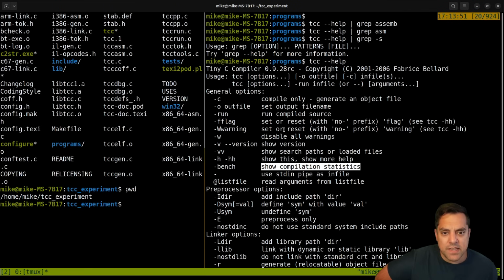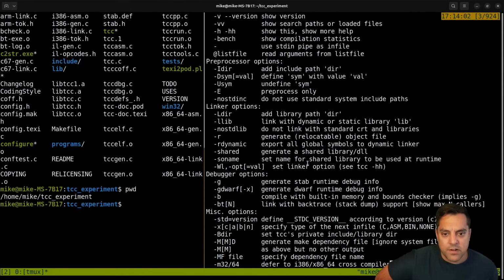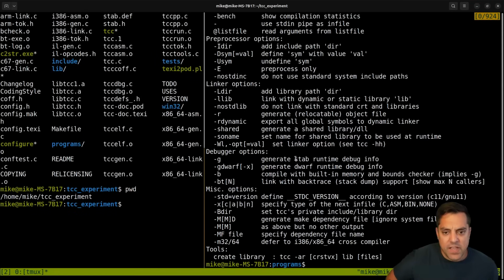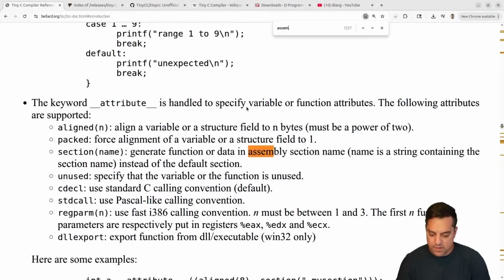I'm not sure if I've seen that in as many of the different languages that I've looked at, but being able to see where you're spending your compilation time, like which function or which template is expanding, is useful information to have, I think. So anyways, let's just look through some of these. Oh yeah, these are all the linker options. Yeah, that's pretty cool, but I don't know if I'm finding the generate an assembly file option here.